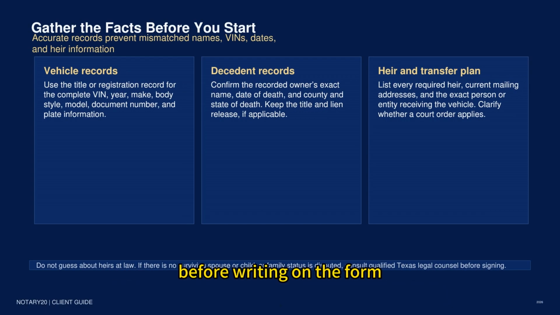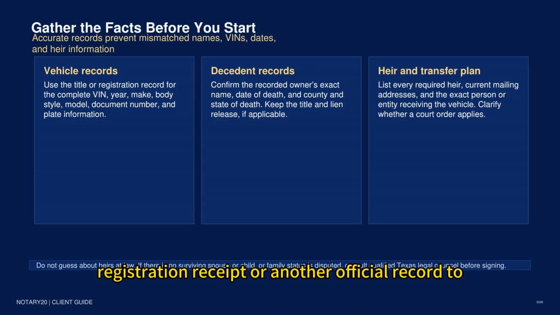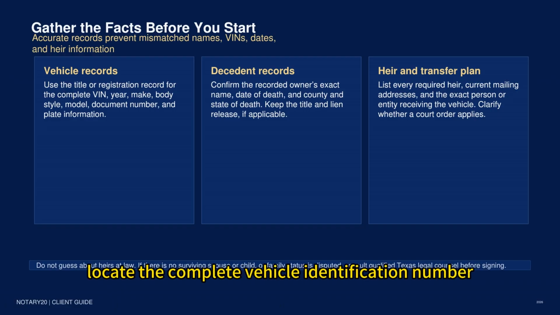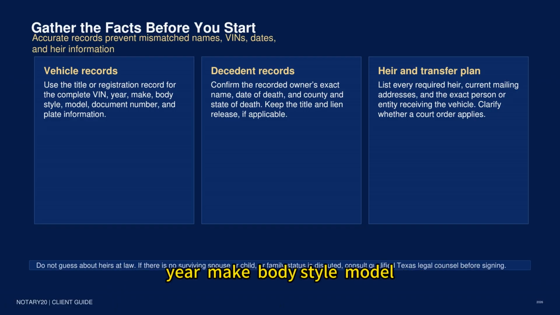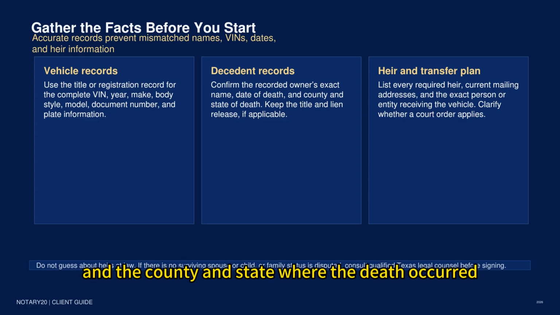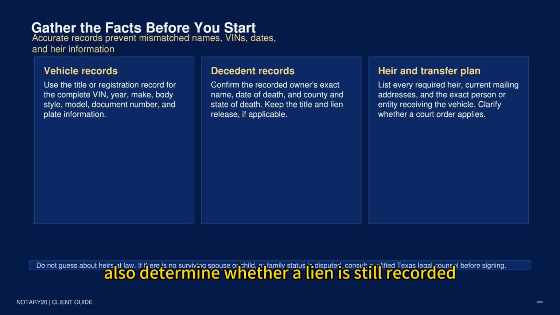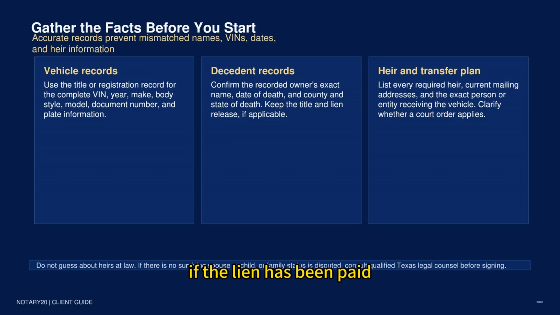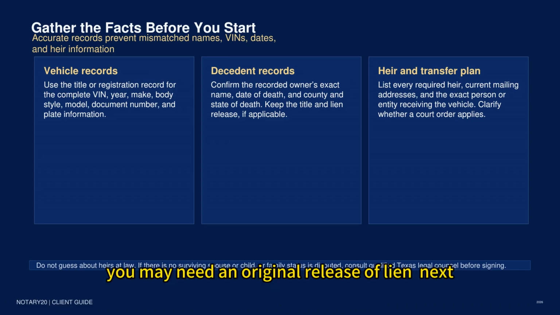Before writing on the form, gather reliable records. For the vehicle, use the Texas title, registration receipt, or another official record to locate the complete vehicle identification number, year, make, body style, model, title or document number, and license plate information. For the deceased owner, confirm the exact name shown on the motor vehicle record, the date of death, and the county and state where the death occurred. Also determine whether a lien is still recorded. If the lien has been paid, you may need an original release of lien.